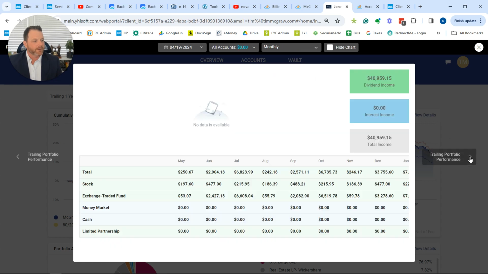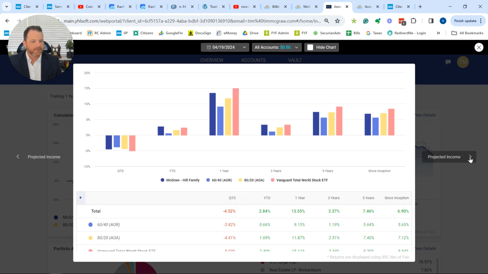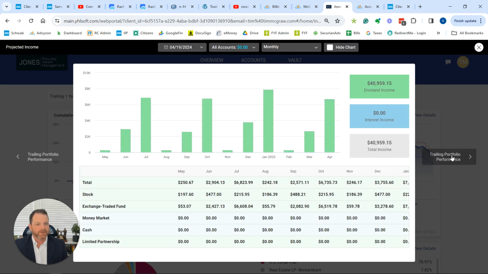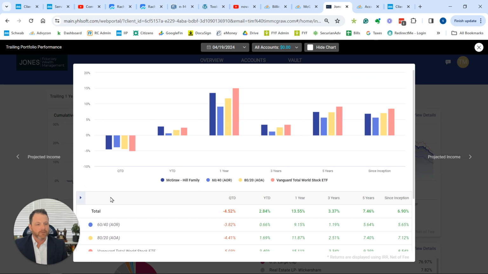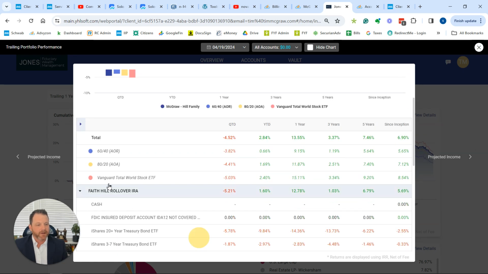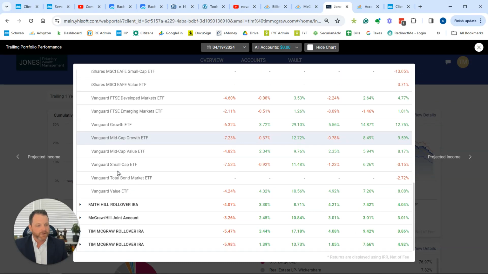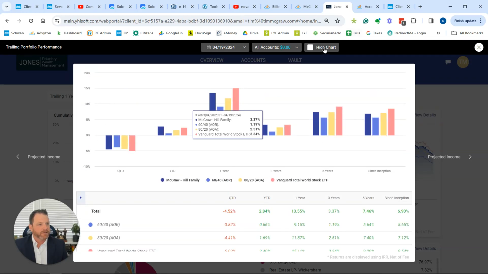Now, if we want to go right or left, this shows you the report you're actually looking at in the top left here. This shows you what you're going to go to if you click left, and if you click right. So projected income, trailing portfolio performance. Well, I guess we'll stick on these two. So anyway, this will show you what your accounts have done.